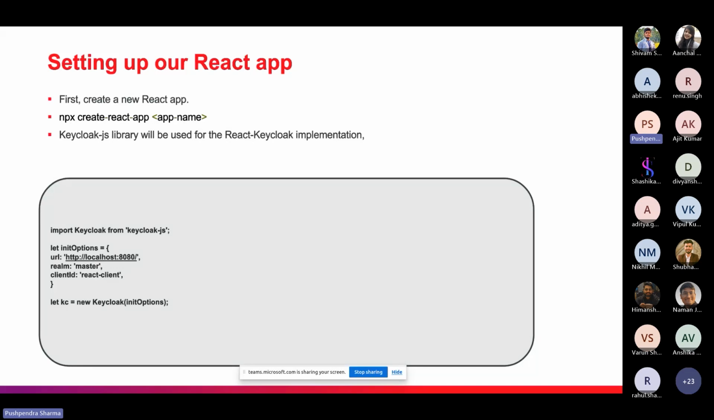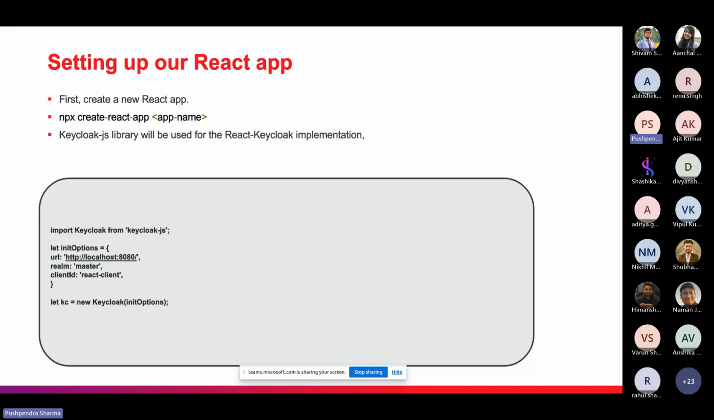Now we have our last step, setting up our React app. So to create our new React app, we have to paste one command, npx create-react-app, and we have to give any name. We can give any name, so I'm just giving you one sample. And in the next line, the Keycloak JS library will be used for the React Keycloak implementation. The Keycloak JS library is widely used for Keycloak implementation.